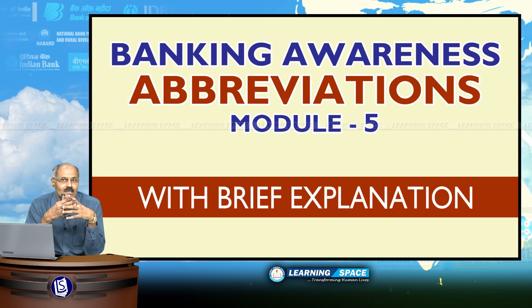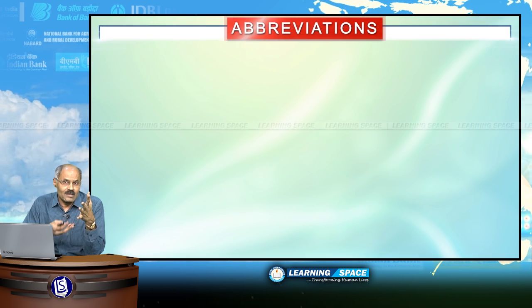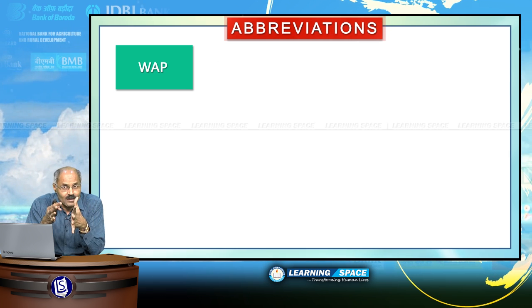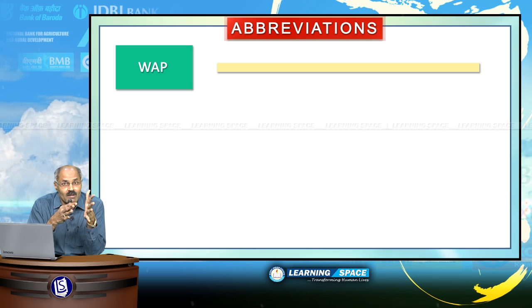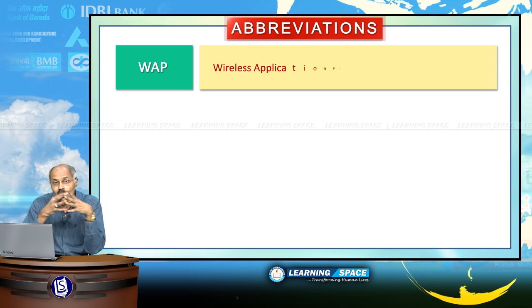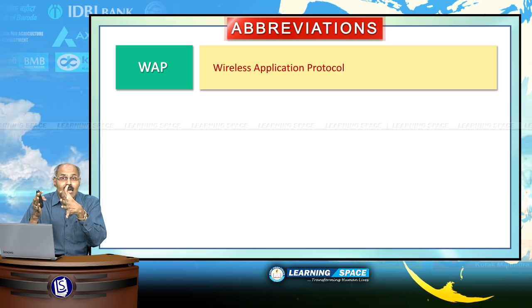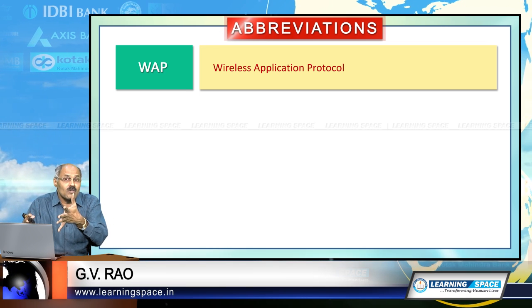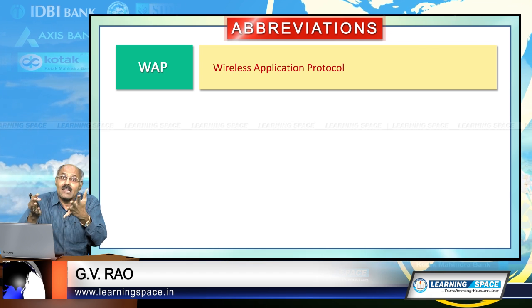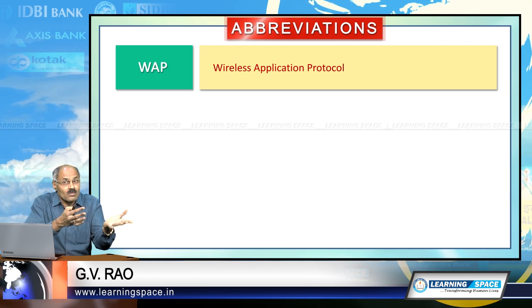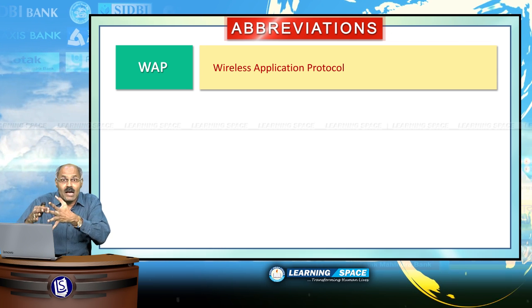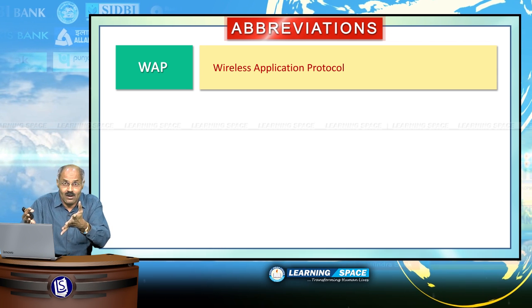We are going to discuss the fifth module, and let us look at the first abbreviation, that is WAP. WAP stands for Wireless Application Protocol. That means it is the technical standard for accessing information over mobile wireless networks. That means it is the technical standard for accessing information in the wireless mobile platform.